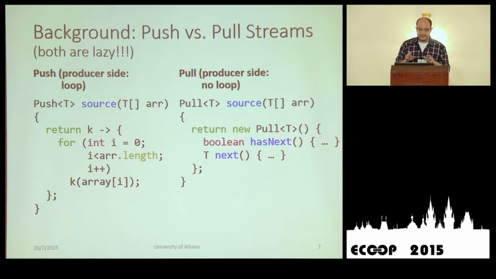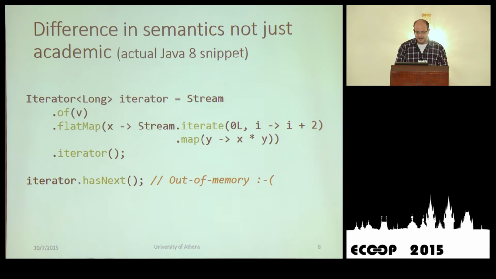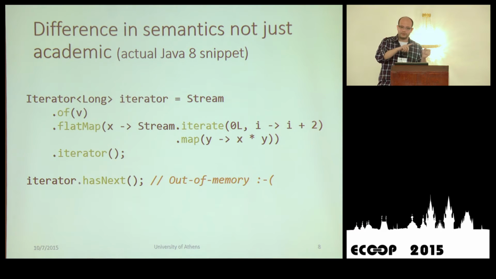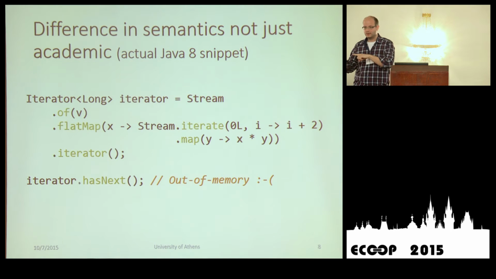So you can see that the loop is on the producer side for push-based streams. And the difference in semantics is not just encyclopedic, not just academic. This is an actual Java 8 snippet that fails with an out-of-memory exception. This is because in Java 8, we can go from the push world to pull by invoking the .iterator combinator.